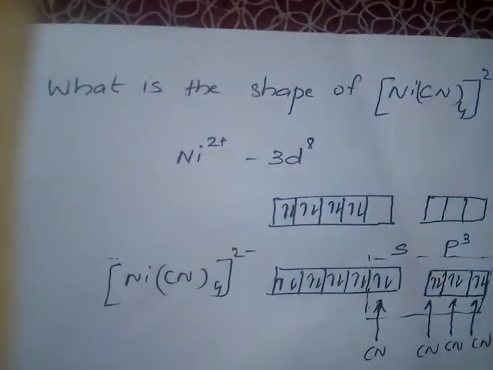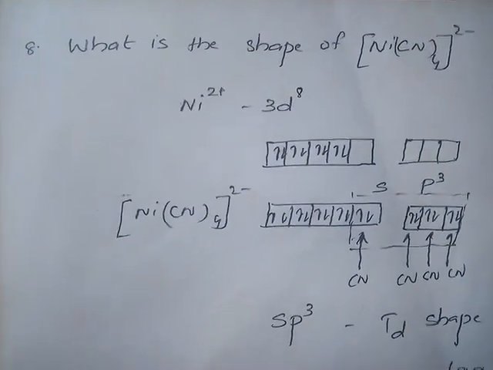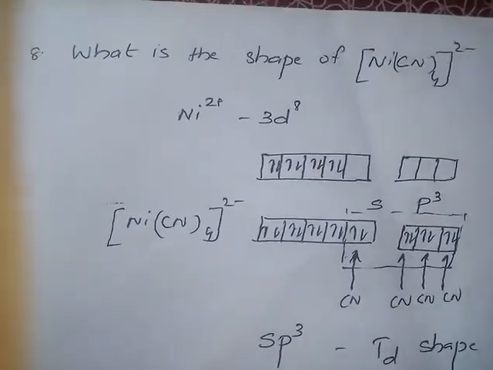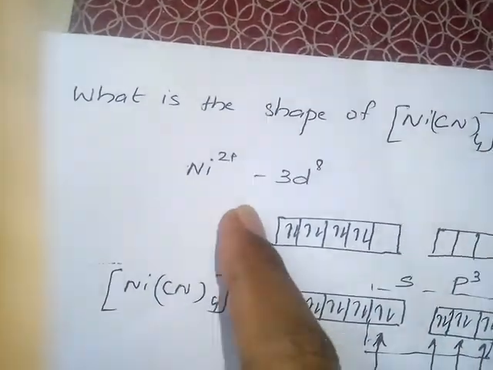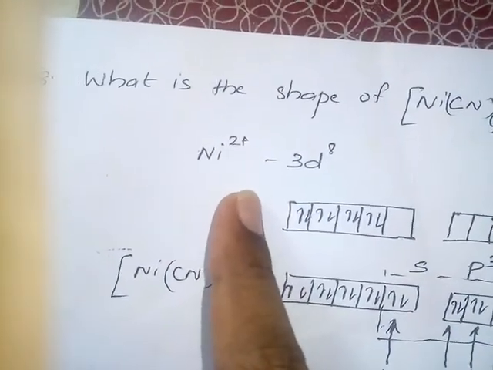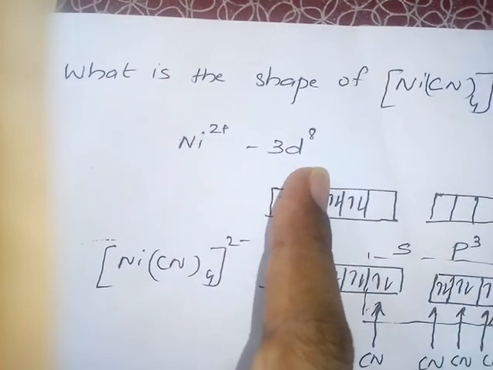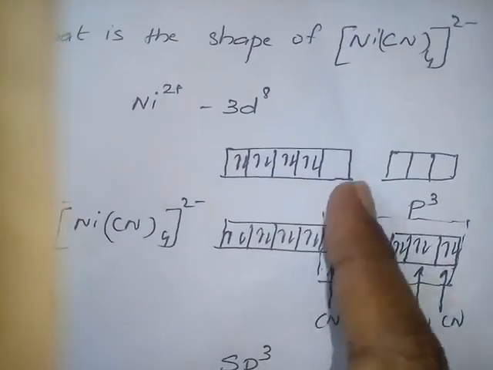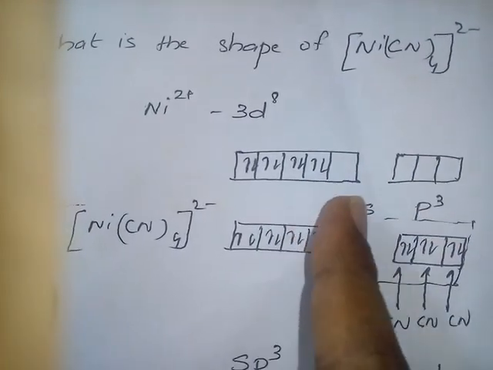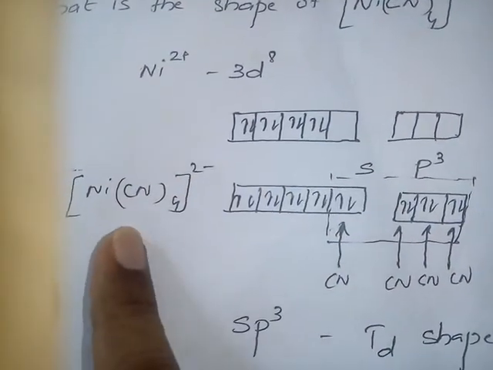Then the next question is, what is the shape of [Ni(CN)4]2-? We already discussed it in the previous question. Ni2+ is 3d8, so we get diamagnetic behavior, none of them are paramagnetic.